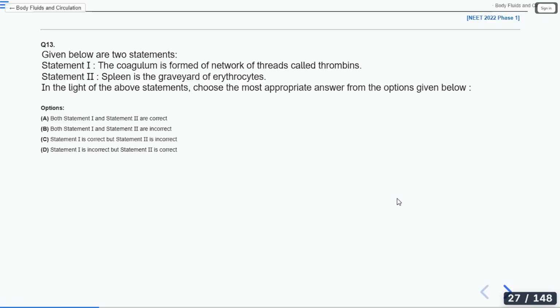So coagulum is made up of fibrins, not thrombins. Then where are these thrombins working? What is the role of thrombin? Thrombin is wrong, fibrin is correct.